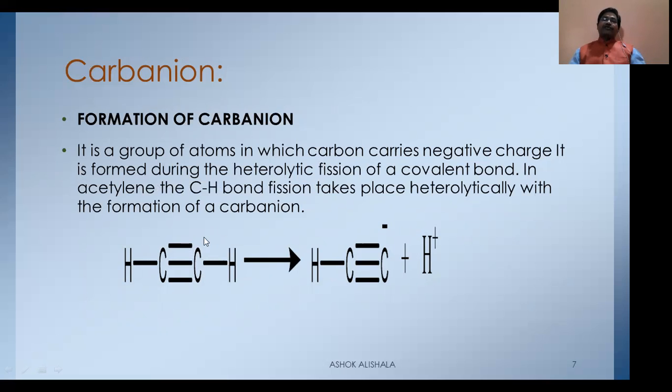Whereas in heterolytic fission, the bond is cleaved and the bonded electron pair is attracted by or retained by a single atom, and the other will be left as a positively charged species. In acetylene, the carbon-hydrogen bond fission takes place heterolytically with the formation of the carbanion, and H plus is removed.